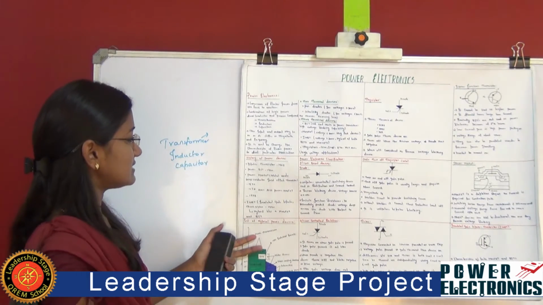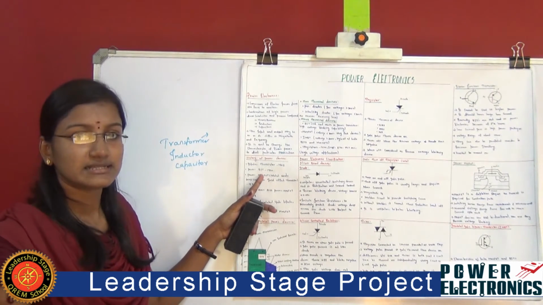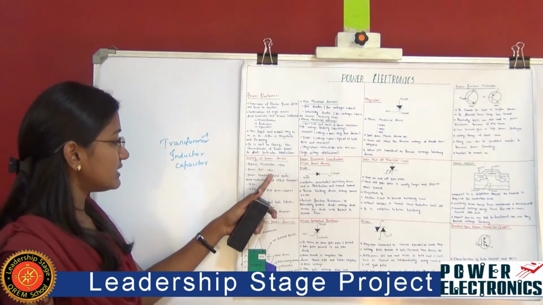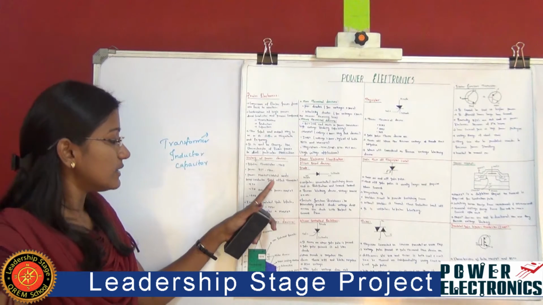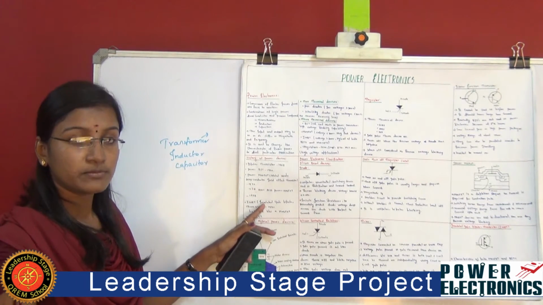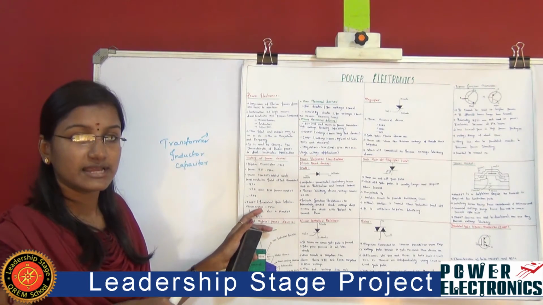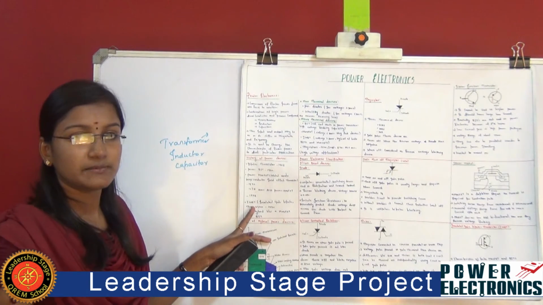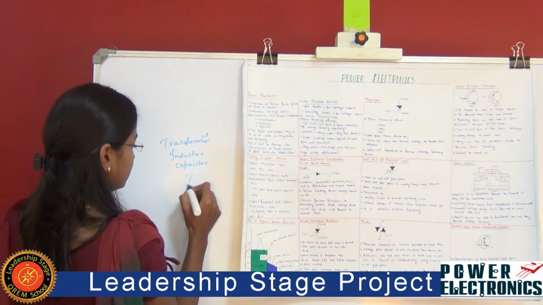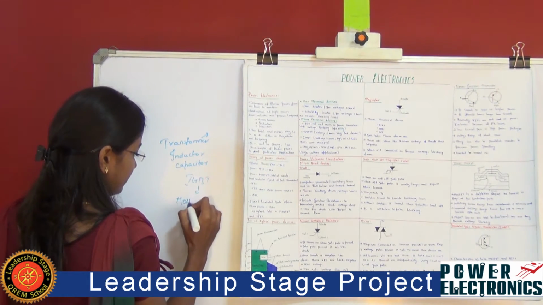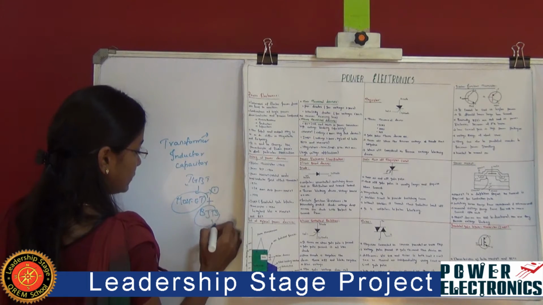Coming to the history of power devices, the bipolar transistor was invented in the year 1948, and the power BJT, which is a bipolar junction transistor, was invented in 1960. The power MOSFET, which is a metal oxide semiconductor field effect transistor, was invented in 1970, and a power MOSFET with specifications like 400 volt and 25 amps was invented in 1978. The IGBT, which is an insulated gate bipolar transistor, was invented in 1990. The IGBT is a combination of MOSFET as well as BJTs, so it consists of one MOSFET and two BJTs.